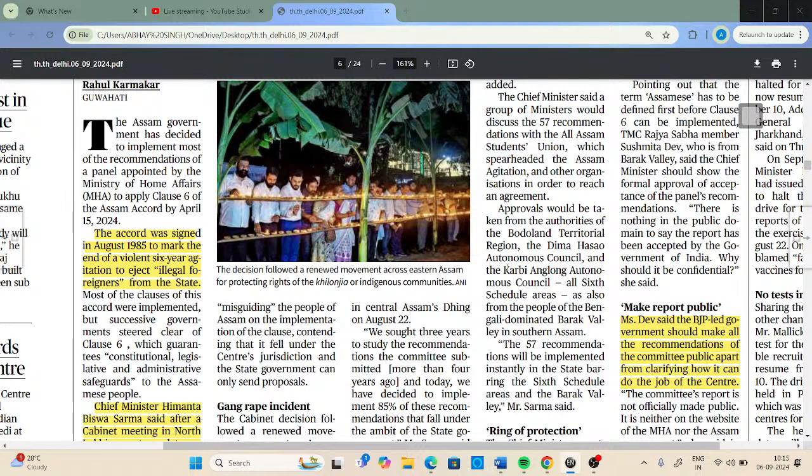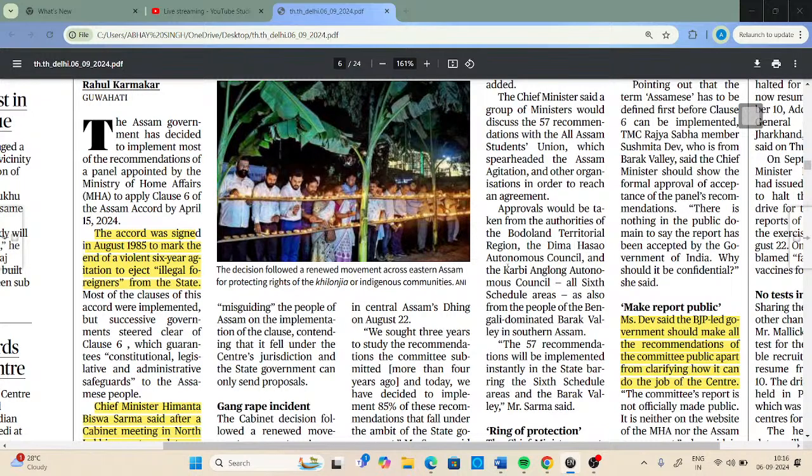It provides constitutional, legislative and administrative safeguards to the people of Assam to protect, preserve and promote their cultural, social, linguistic identity and also their heritage.